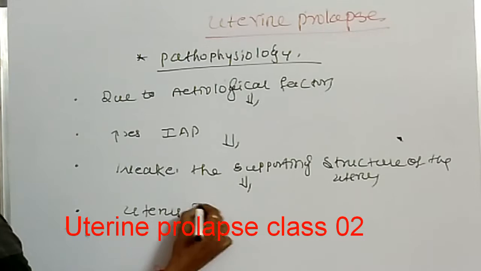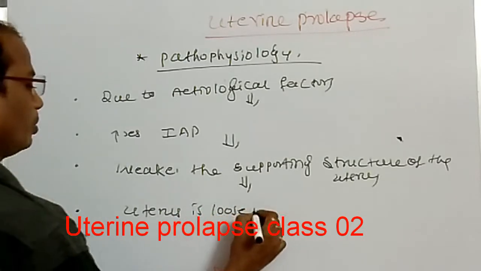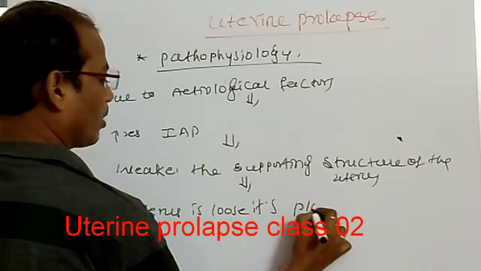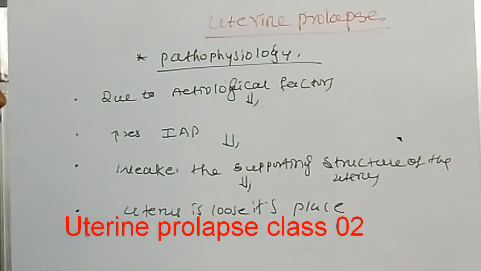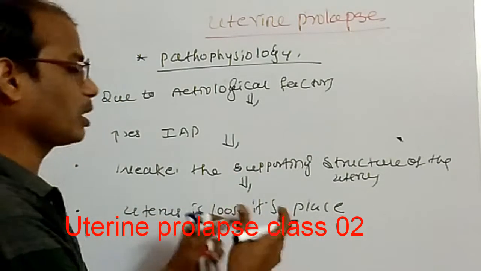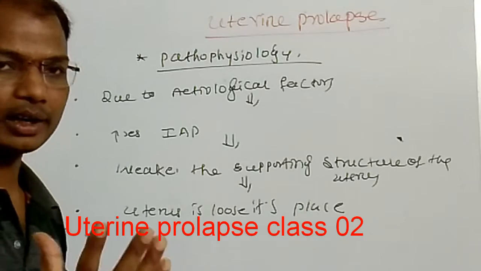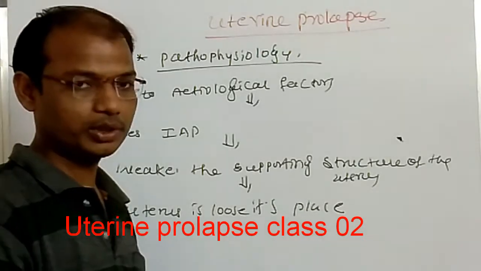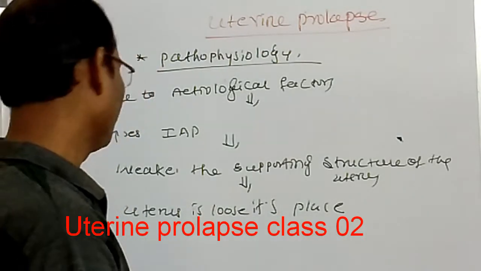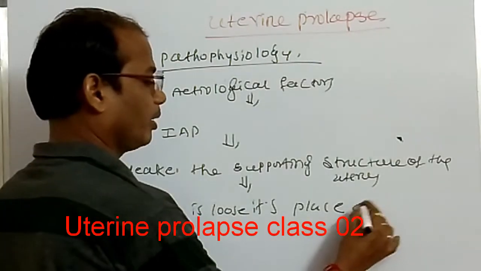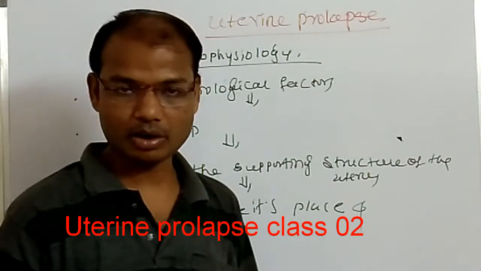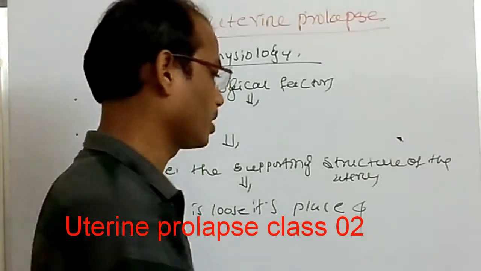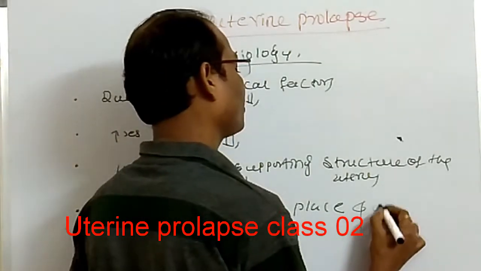Then what happens? The uterus loses its place. The normal position of the uterus is anteverted and anteflexed. When the supporting structures are weakened, the uterus is displaced and loses its place, and it drops down.